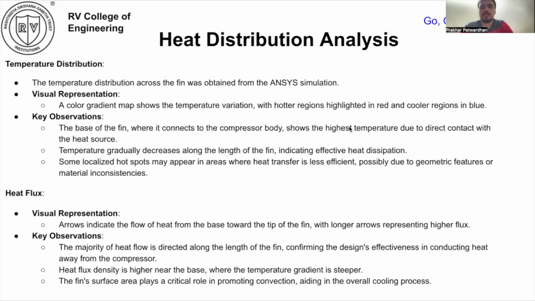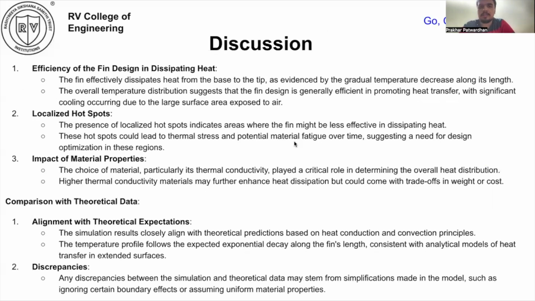Now coming to heat distribution analysis. Temperature distribution: the temperature distribution across the fin was obtained from the ANSYS simulation. Second point is heat flux. In the visual representation, arrows indicate the flow of heat from the base towards the tip of the fin, with longer arrows representing higher flux. Discussion: the first point is efficiency of the fin design in dissipating heat. Second point is localized hotspots. The third point is impact of material properties.